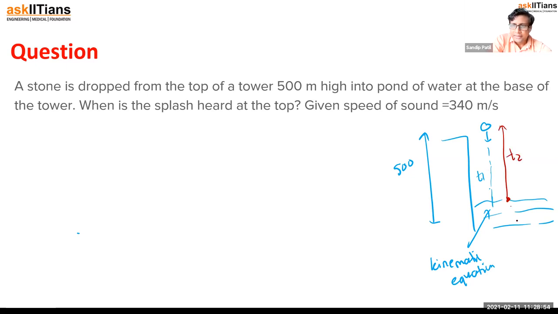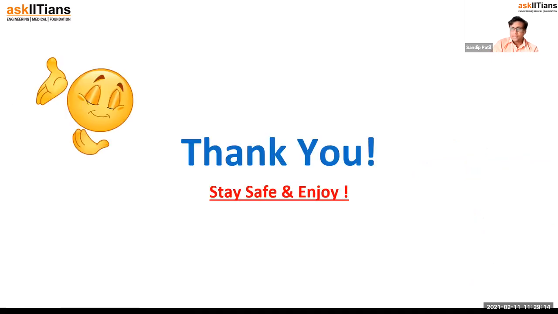Let's call this T2. Here we don't have to use the kinematic equation directly. You can use T2 equal to distance upon velocity of sound, which is given. Distance is also given. When the splash is heard, you want to calculate T1 plus T2. We have actually solved this type of question, so I want you to do this.